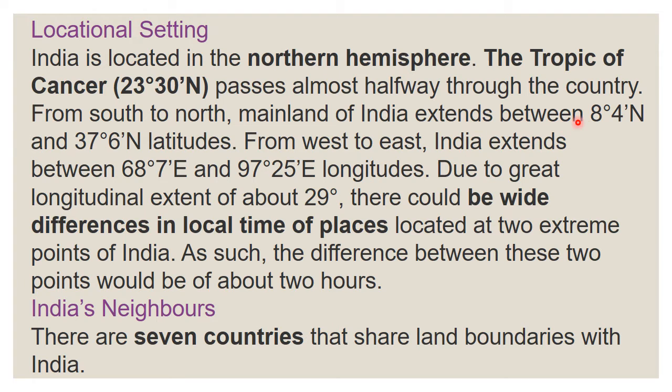Then from south to north, it extends between 8 degree 4 north to 37 degree 6 north latitude. And from west to east, 68 degree 7 east to 97 degree 25 east. So here the difference is about 29 degree. So in between the two places, there will be variation in time. Okay.